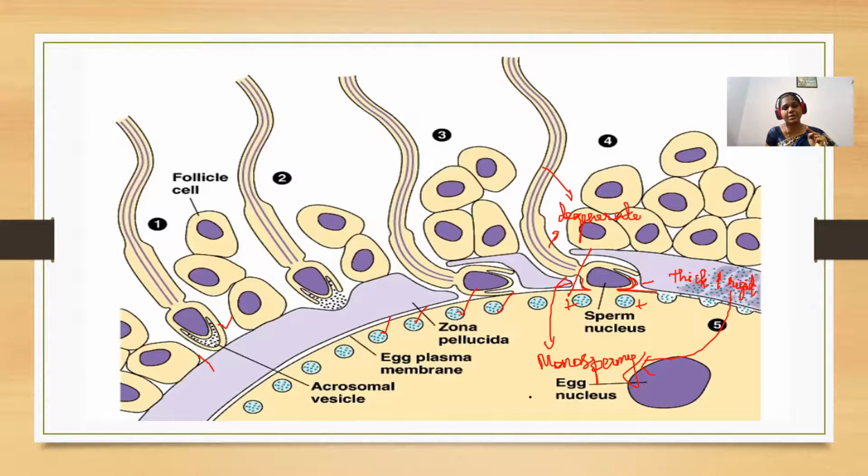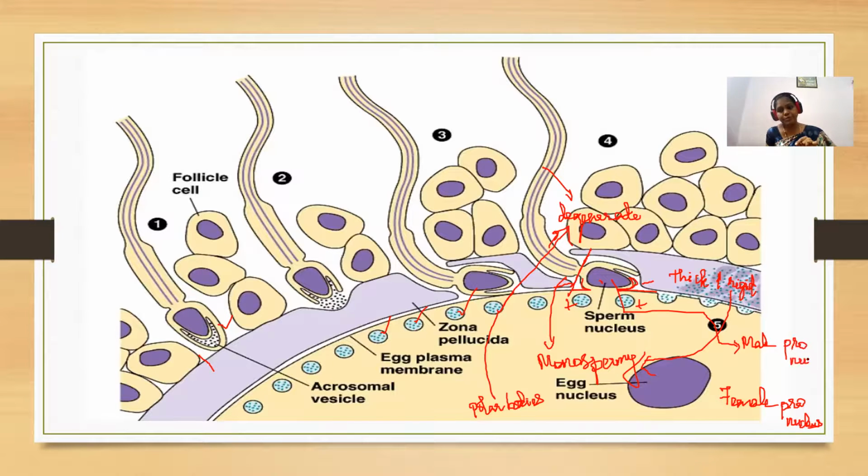Even the polar bodies which are produced here degenerate. When the secondary oocyte undergoes meiosis, totally three polar bodies will be produced, and these three polar bodies also undergo degeneration. So the nucleus of the ovum we will call the female pronucleus. And the nucleus of the sperm, the head containing the nucleus, enters and fuses with the plasma membrane, and this one we will call the male pronucleus.